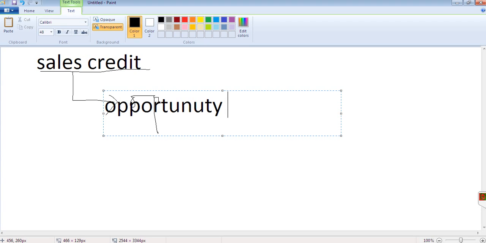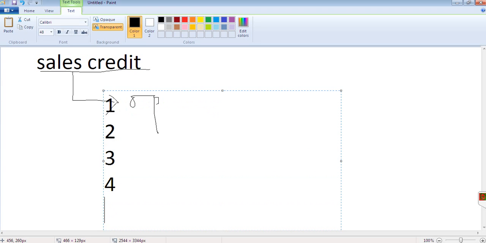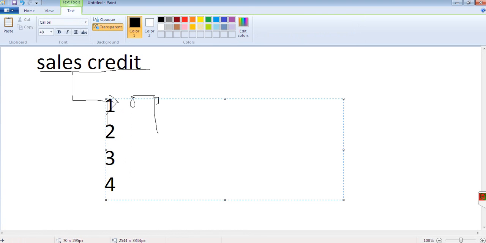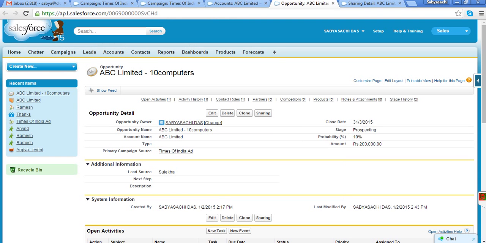And then we need to roll up, we need to do some kind of formula that if you close a 100 rupees deal, 0.5 rupees commission you will get. So what is the total commission coming from all the opportunities below, right? All the opportunities below, I can roll up to my sales credit. So for every user I can see how much total credit they have created. That is a customization you need to do, which is not a standard feature.